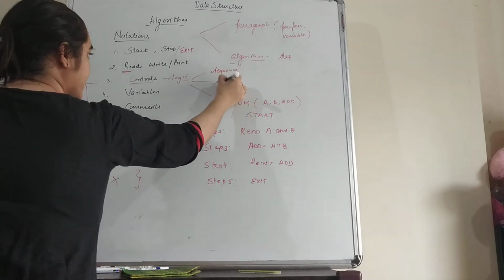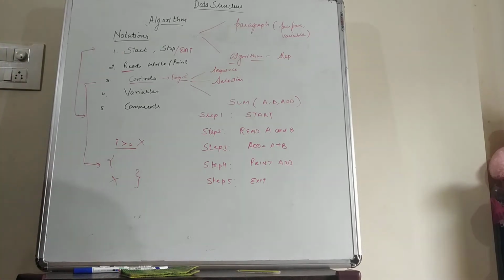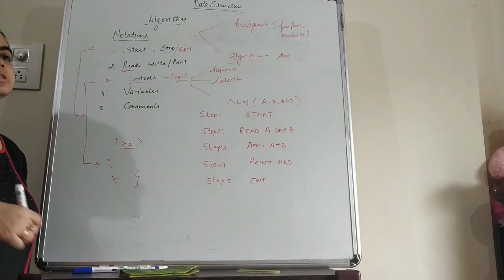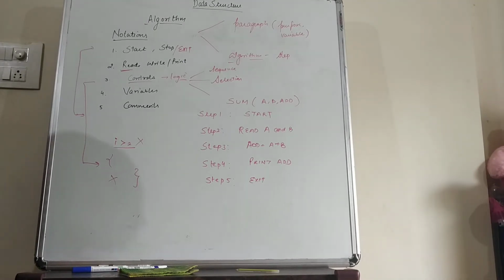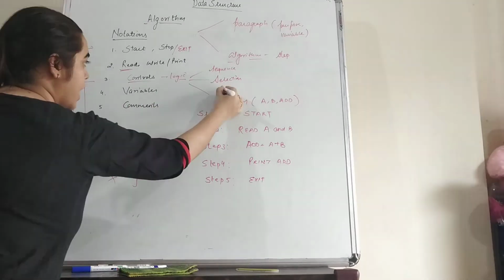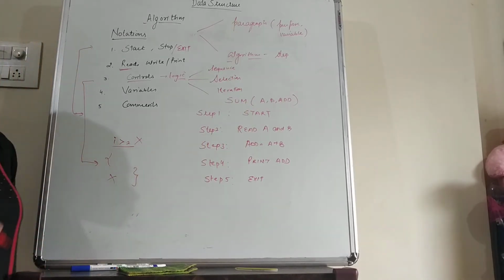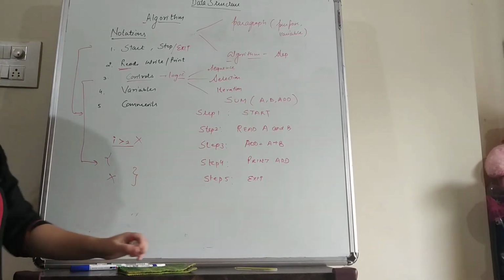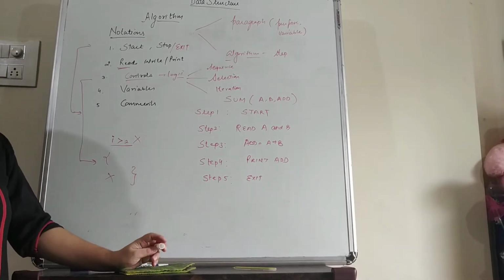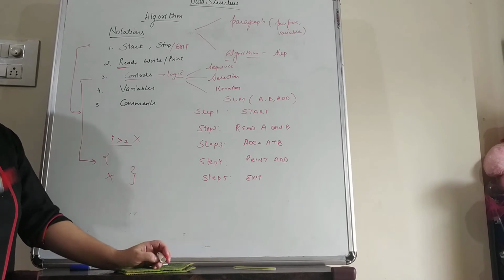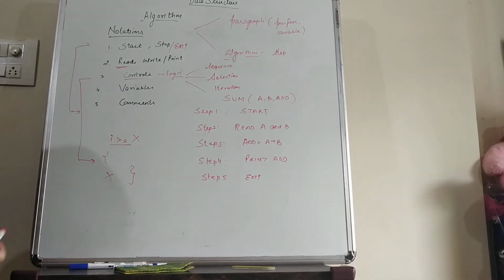Second one is the selection. Selection means if the condition is true, then a number of statements will be executed. If the condition is not true, then another set of statements may or may not be executed. Third type is the iteration. Iteration means the loop will run again and again as long as the condition is true. Once the condition is false, only then will it exit from the loop. This topic we will study in detail, okay students.